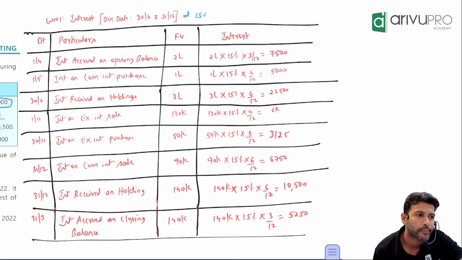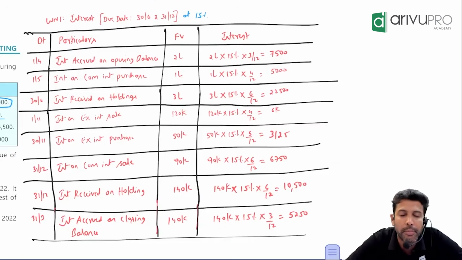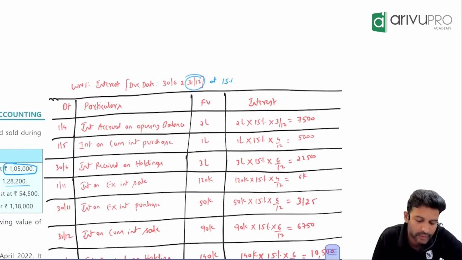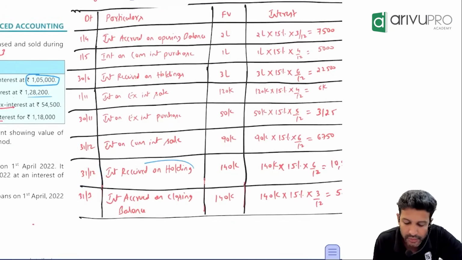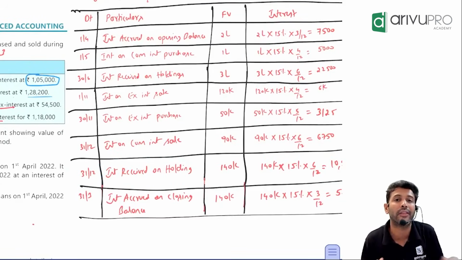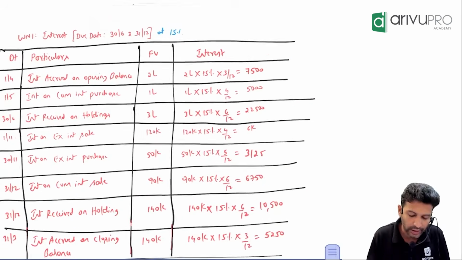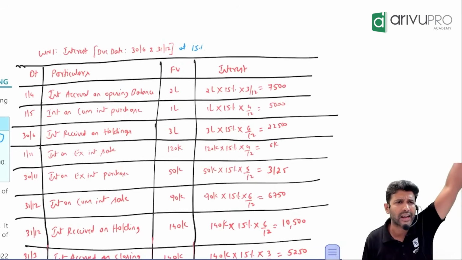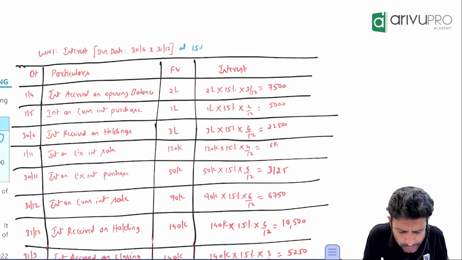Danaji. Again on 31st December, one more transaction will happen. What is that? 31st December is what day? Interest due date. So again on 31st December, we will receive interest on our holding. However many debentures we are holding, on that we will receive interest. Now calculate, be careful here. If you want, you can calculate from the beginning, or you can start from 30th June.